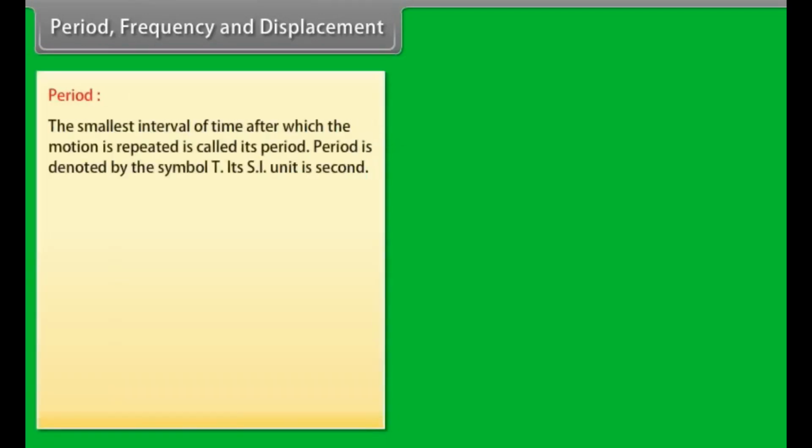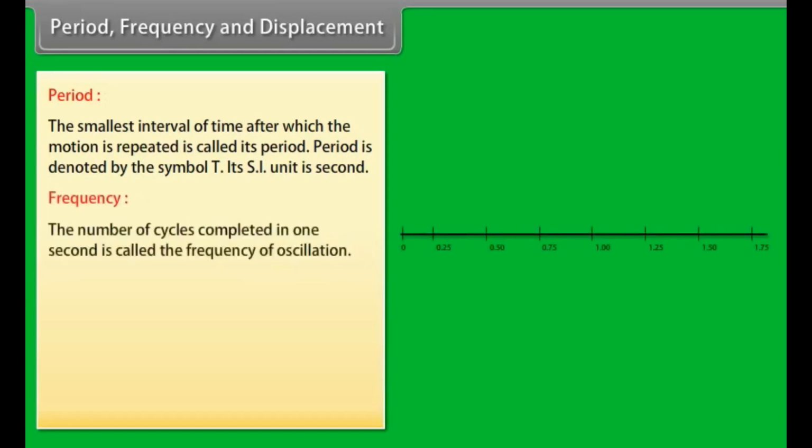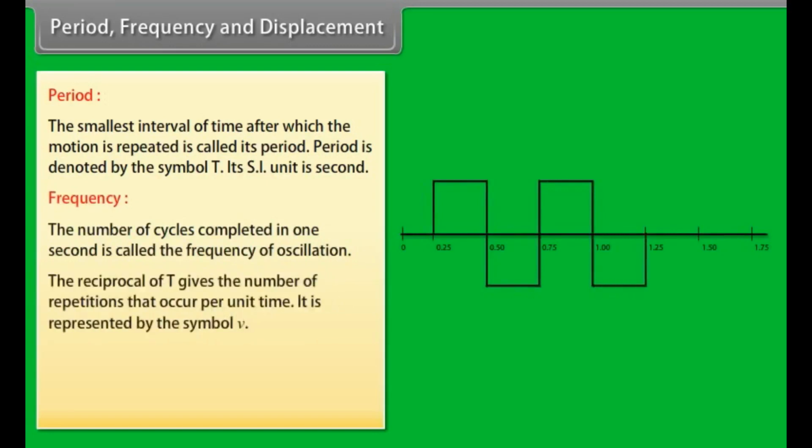Period, frequency, and displacement. Period. The smallest interval of time after which the motion is repeated is called its period. Period is denoted by the symbol T. Its SI unit is second. Frequency. The number of cycles completed in 1 second is called the frequency of oscillation. The reciprocal of T gives the number of repetitions that occur per unit time.